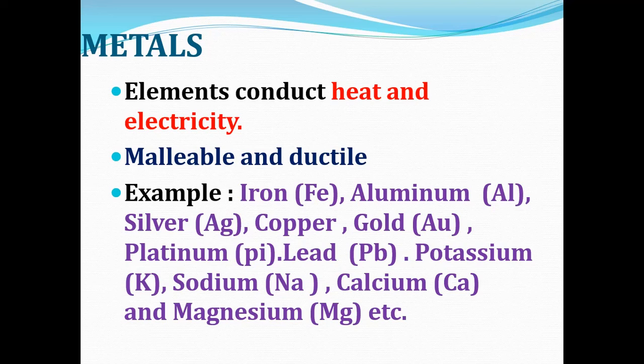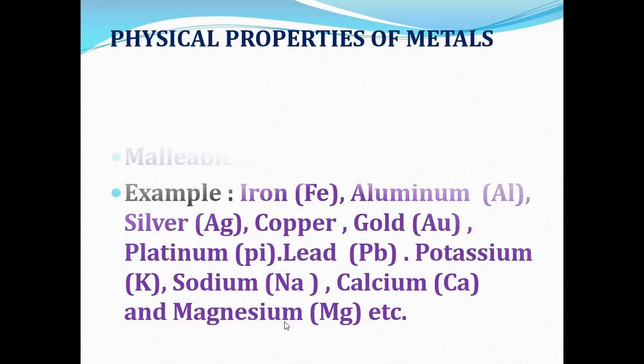Examples for metals are iron, aluminium, silver, copper, gold, platinum, lead, potassium, sodium, calcium, magnesium, etc. Okay, so what are the examples of metals? Iron, aluminium, silver, copper, gold, platinum, lead, potassium, sodium, calcium and magnesium.